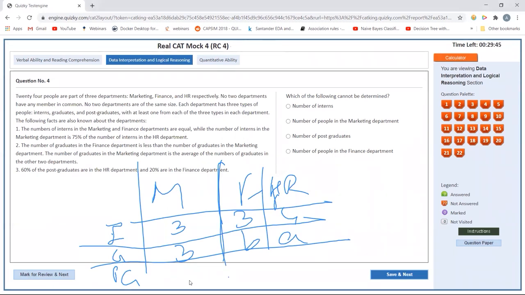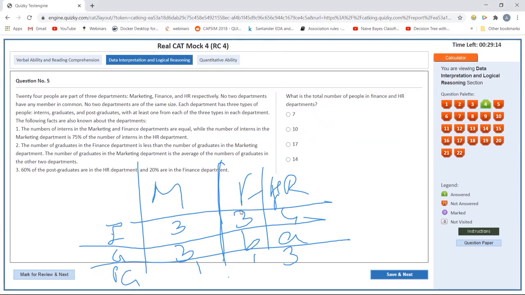For postgraduates, it was 0.2y, so 1, 1, and this was 3. So it was 5. Number of people in marketing, I know. Number of postgraduates also I know. Number of people in finance department, I don't know since this is B. Okay, so this is done. What is the total number of people in finance and HR department?